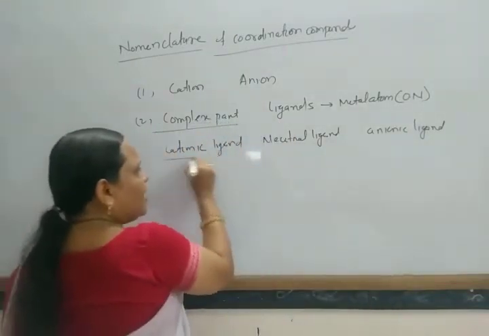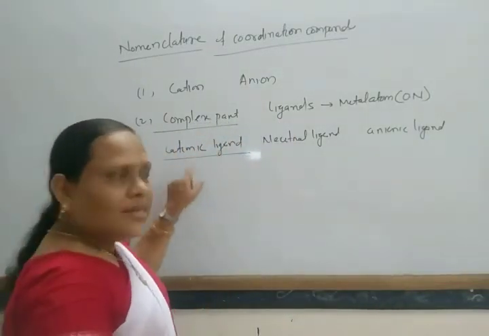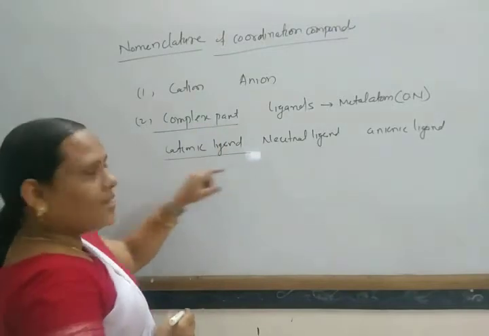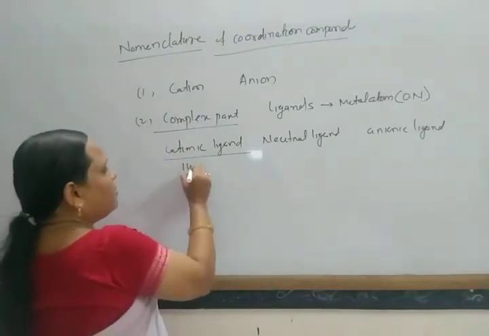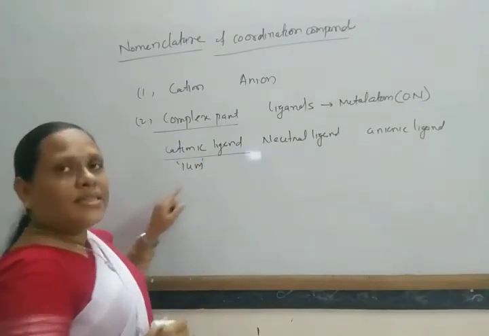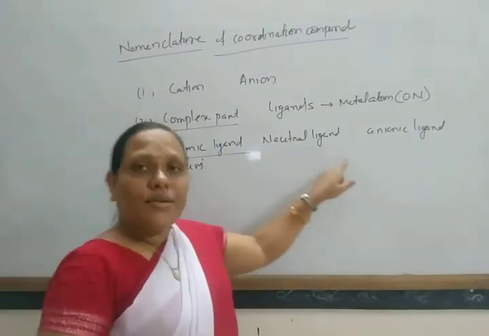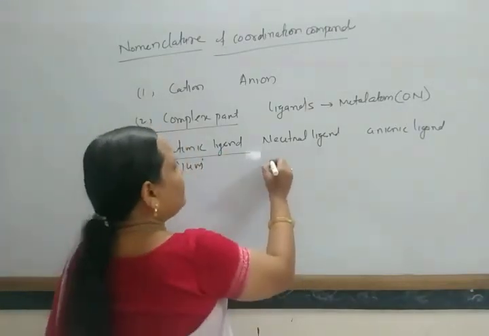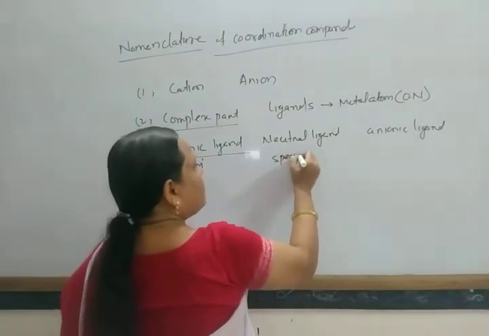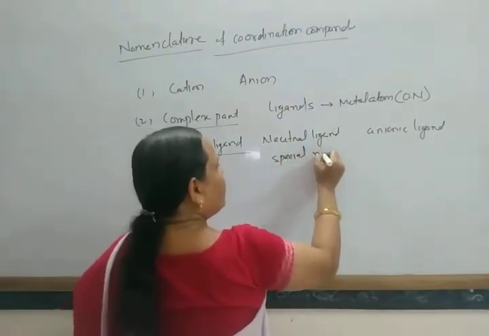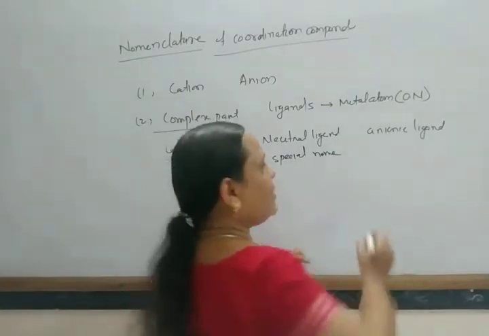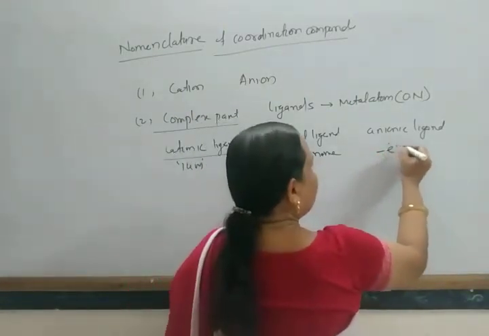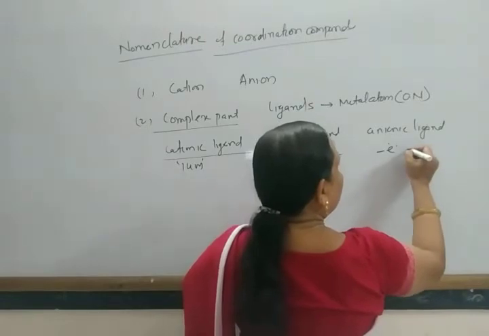In the case of a cationic ligand, the name generally ends with ium, and if it is a neutral ligand, then it has a specific name. If it is an anionic ligand, then the terminal e is removed and replaced by o.